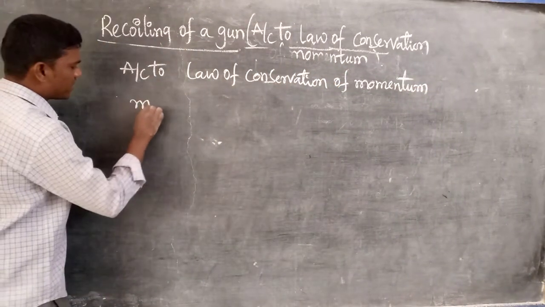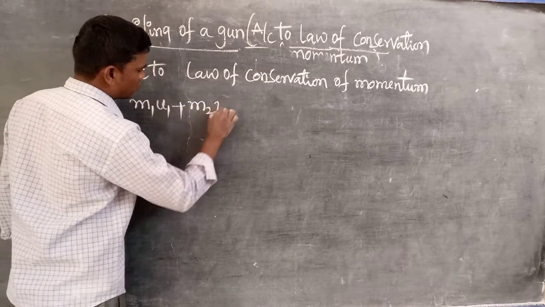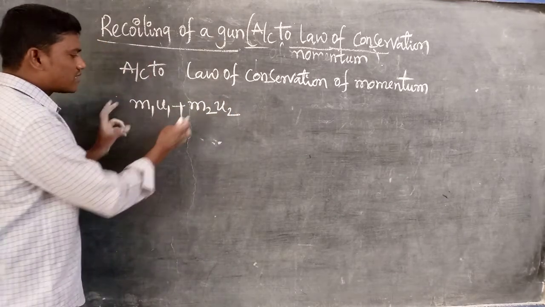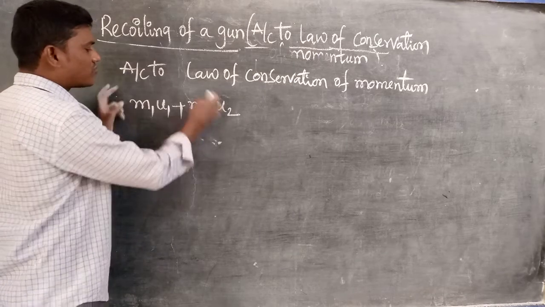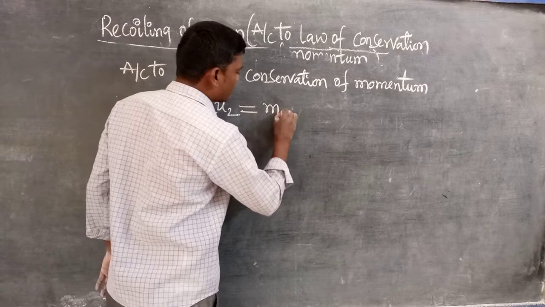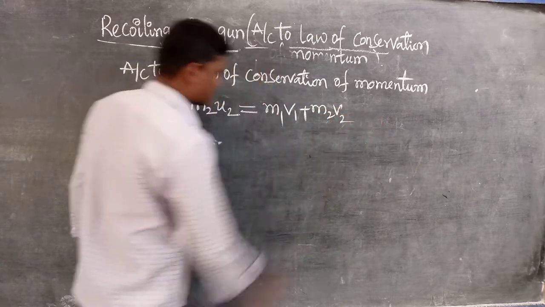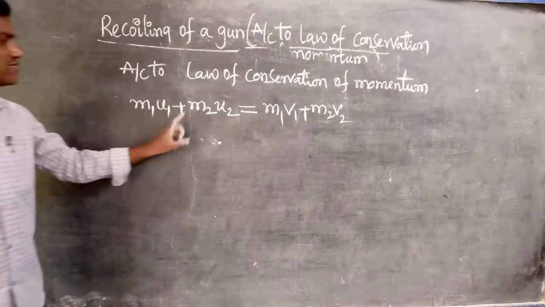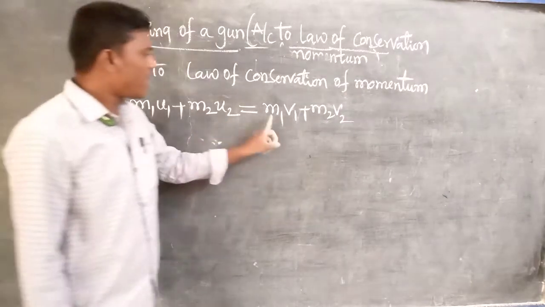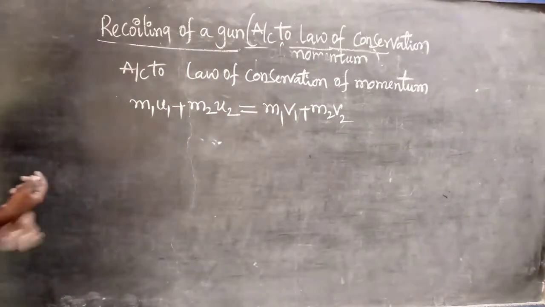We know that clearly. M1 U1 plus M2 U2 is nothing but the sum of the momentum of the two bodies before the collision, equal to the sum of the momentum of the two bodies after the collision. That's why M1 U1 plus M2 U2 is equal to M1 V1 plus M2 V2. We know that very clearly.